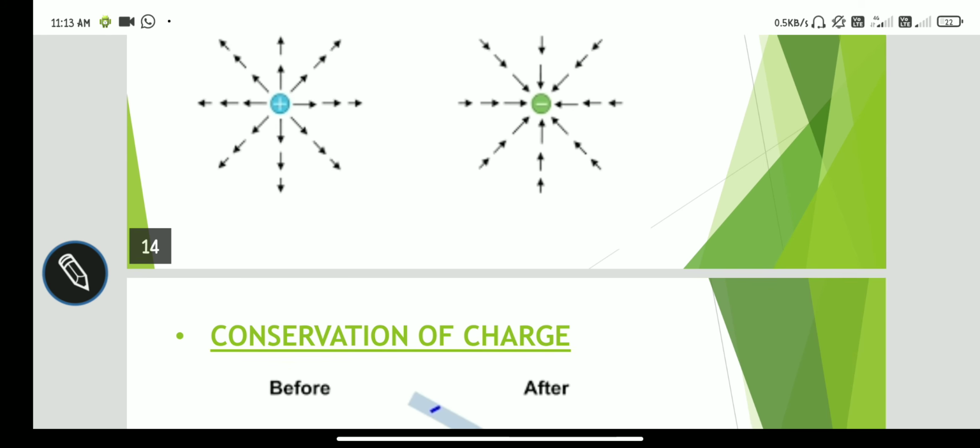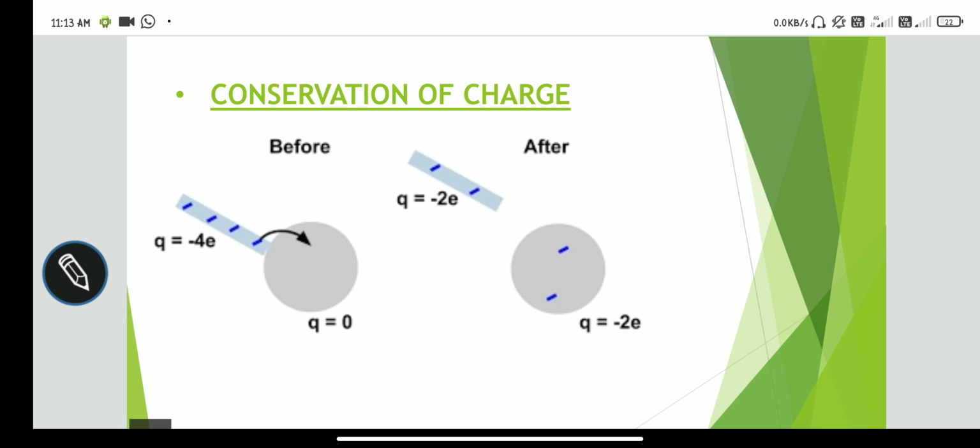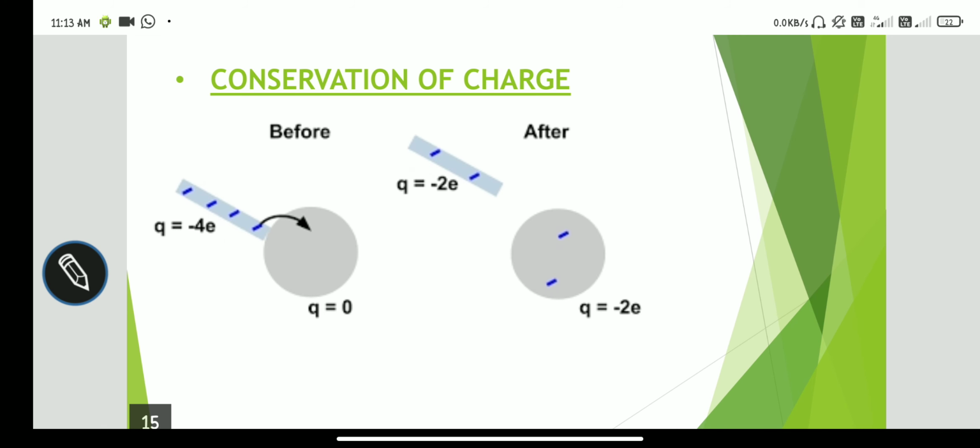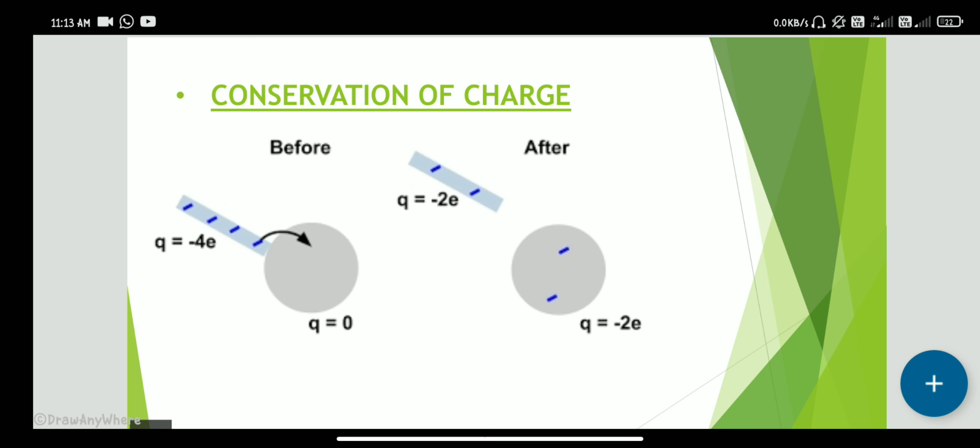Now we discuss conservation of charge. What is meant by conservation of charge? As we studied in lower classes, energy can neither be created nor be destroyed, but we can transform it from one form to another form. Like that, charge can neither be created nor be destroyed, but we can transform it.